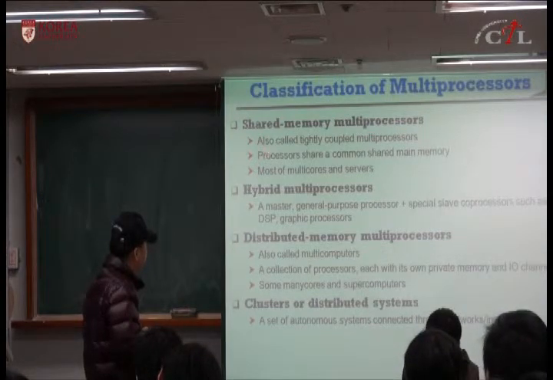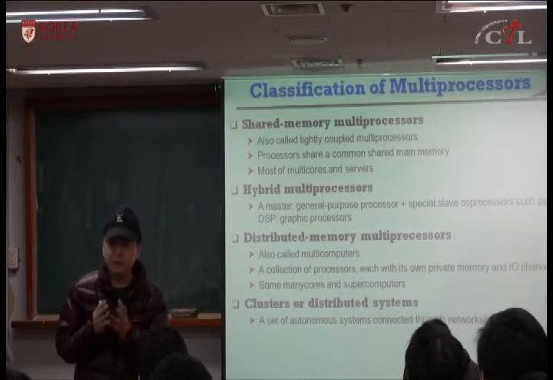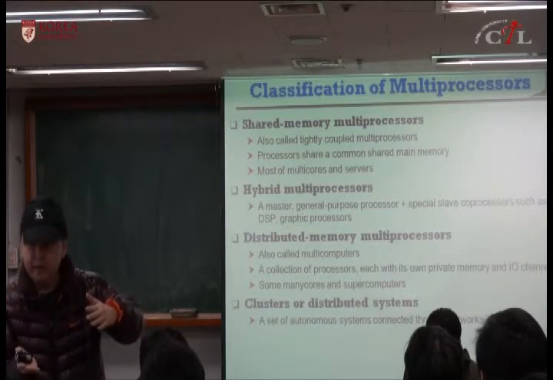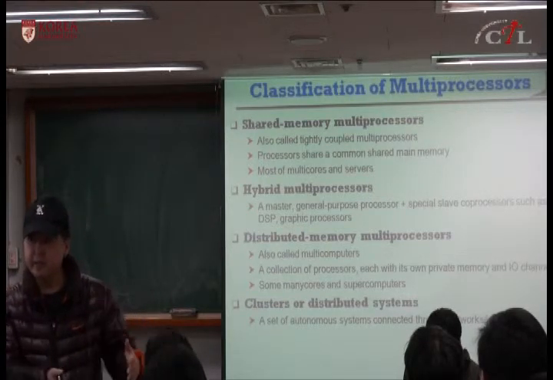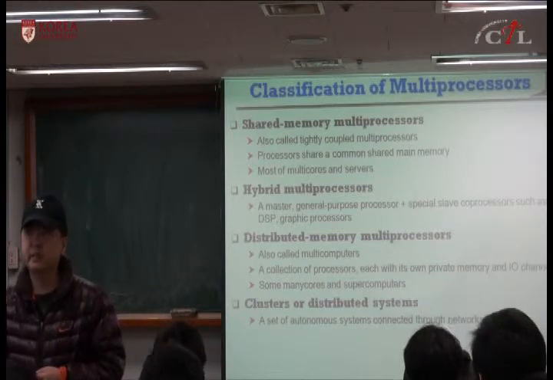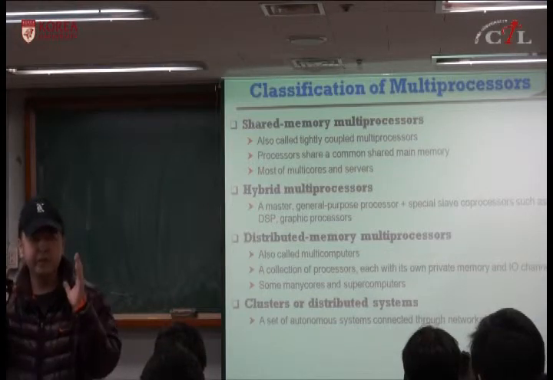is that processors share a common shared memory, which means it's called shared memory multiprocessor if there are some memory addresses or memory locations that can be addressed by any of these processors. Okay, then it's called shared memory multiprocessors.